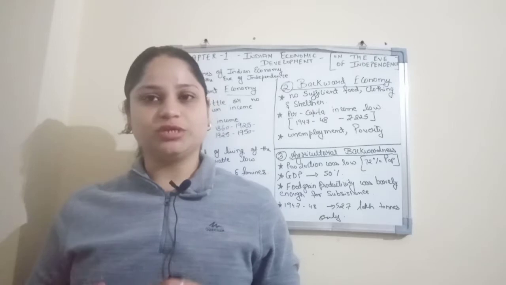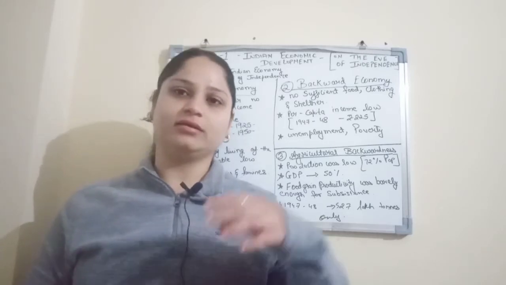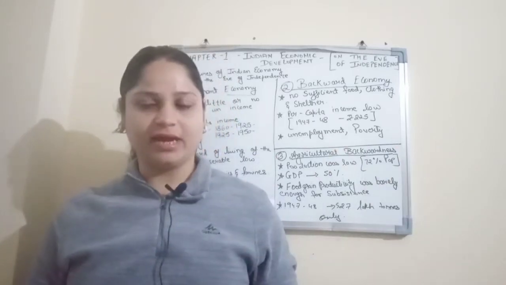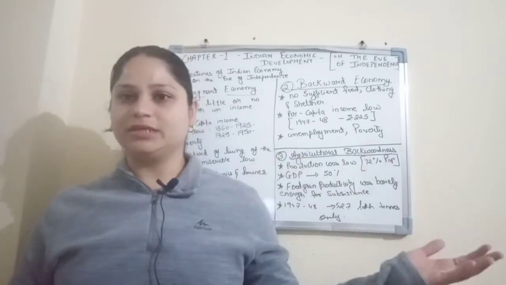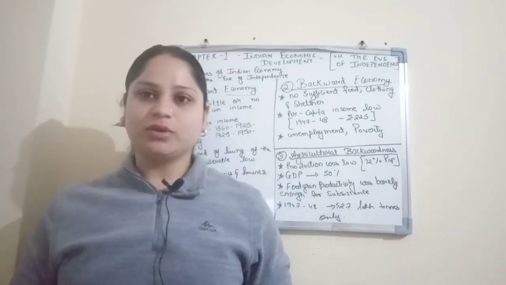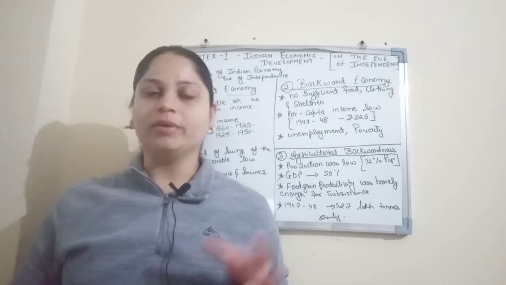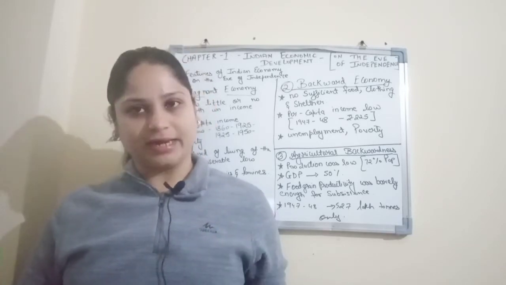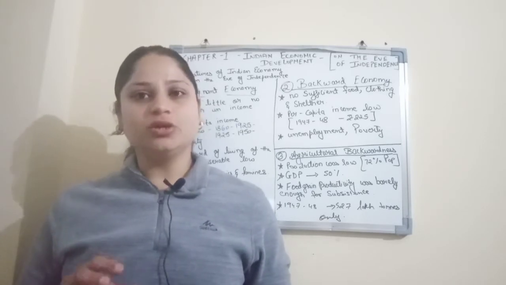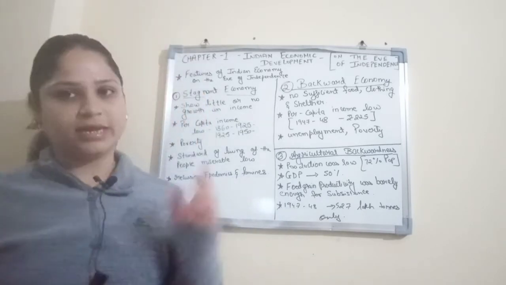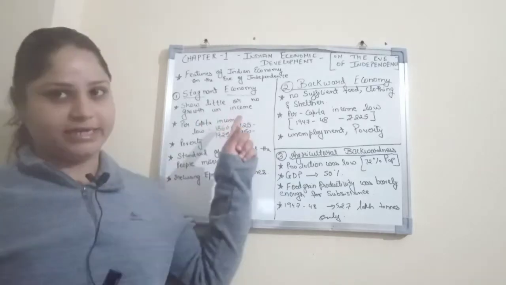Britishers used to take a lot of raw materials, make goods in their country, supply them in our country, and take the advantage of income earned from here back to their country. So this is what happened: it exploited the economic growth of our country. That is why stagnant economy. Now what is the meaning of stagnant economy? Stagnant means little or no growth in an economy.